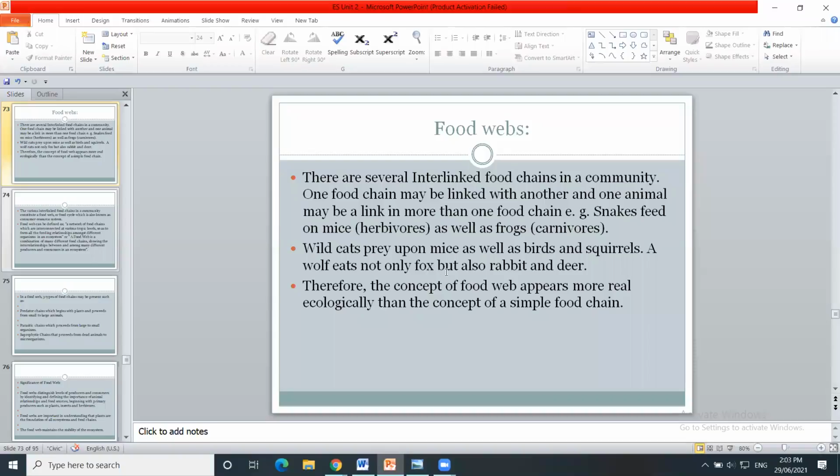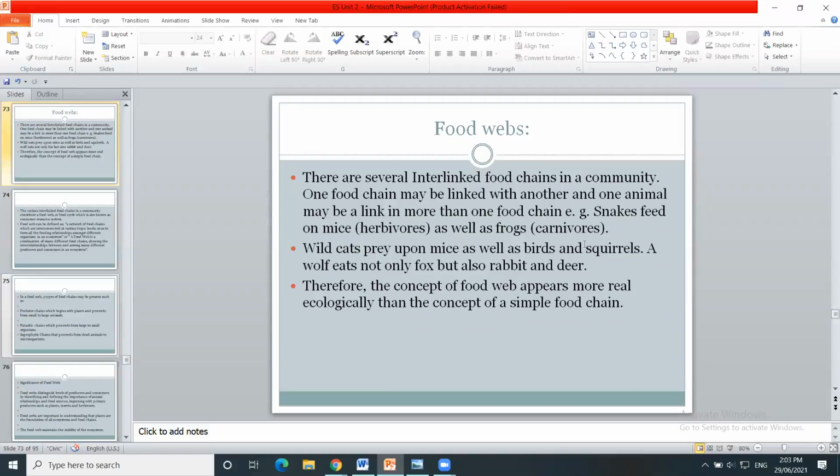So one food chain may be linked with another, or one animal may be linked in more than one food chain. For example, snakes feed on mice as well as frogs. So they will consume frogs, carnivores and herbivores.